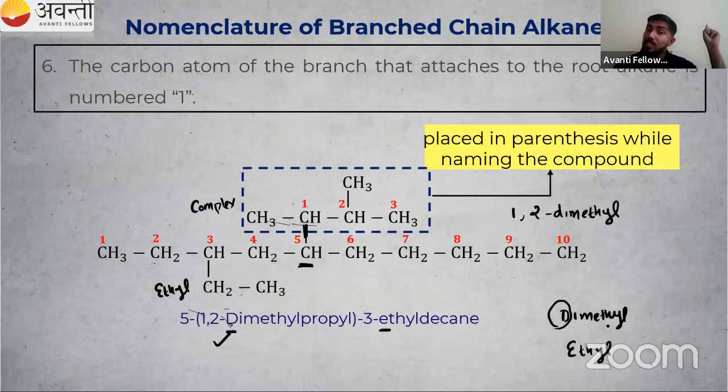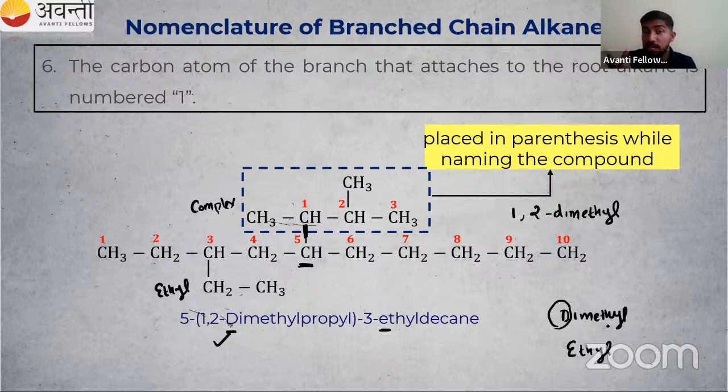Okay, so that is all about simple. This is our complex, so we have to consider D. If it is tri, we have to consider T. Tetra, again T. So simple substituent, complex substituent. So this is the name. Then finally, the number of carbon atoms in the parent chain is 10. 10 means what is the word root? Dec. Then you have to add ane. So that is the answer for this one.